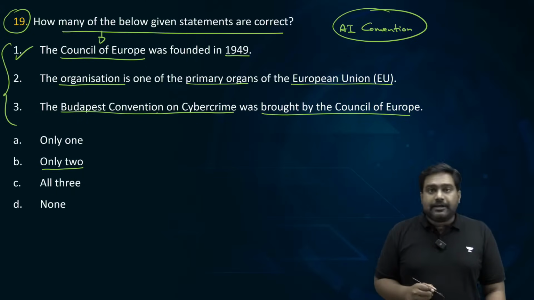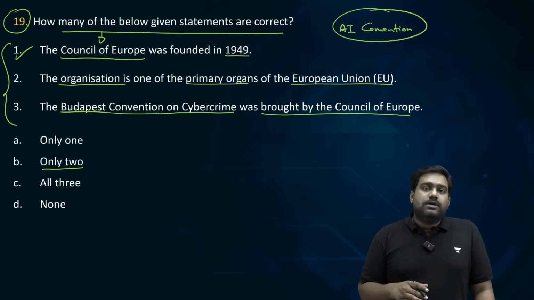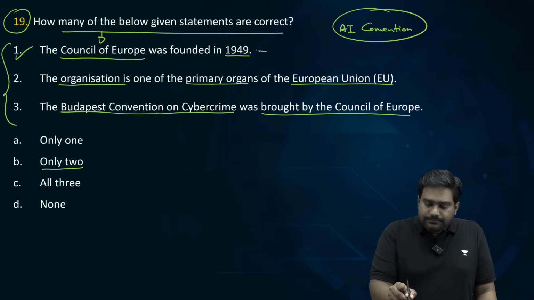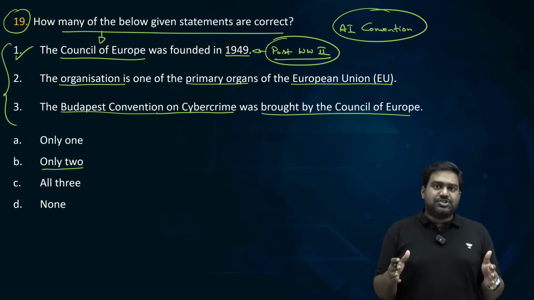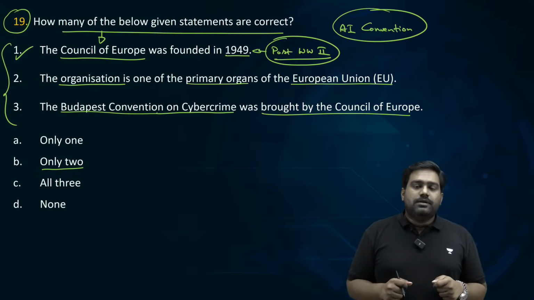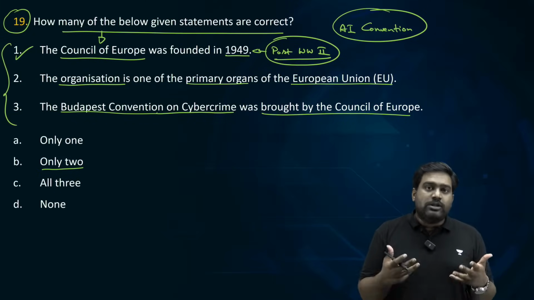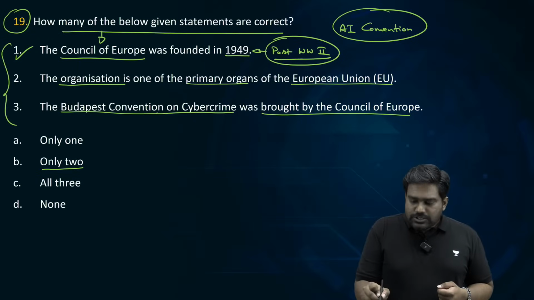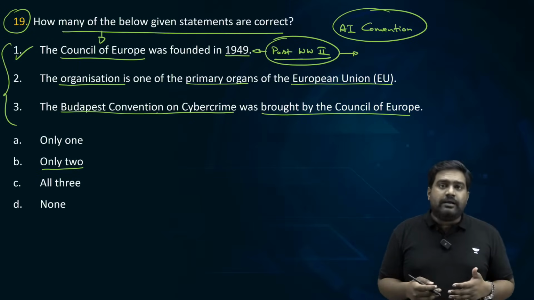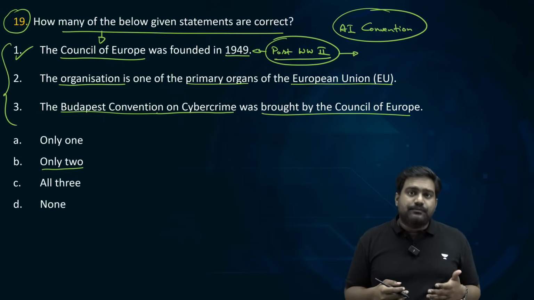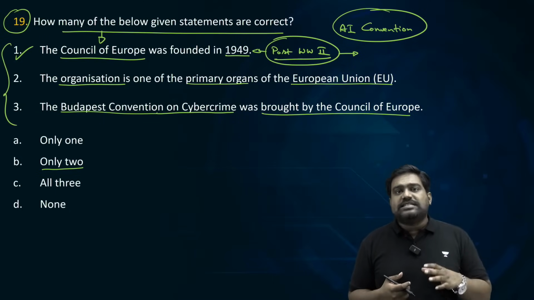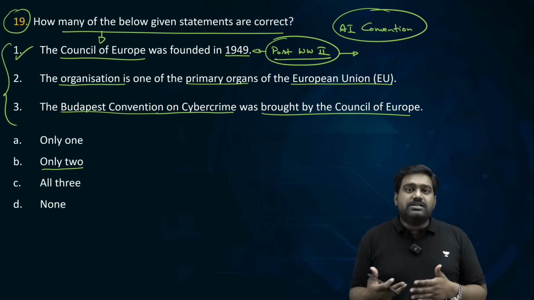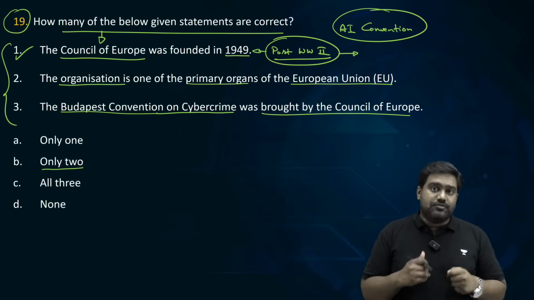The first statement is correct. The Council of Europe was set up in 1949 after the Second World War. Second World War had ravaged Europe. It had destroyed Europe. There were hostilities, tensions between all European powers. So to repair the damage caused by the rise of fascism, by the rise of extremist radical ideology, a grouping was set up by some of the Western democracies called Council of Europe.